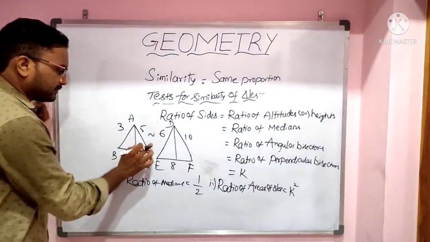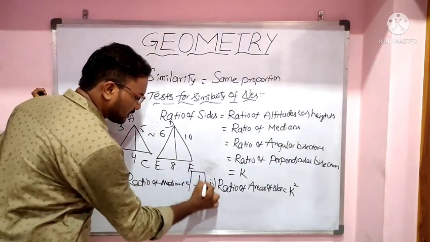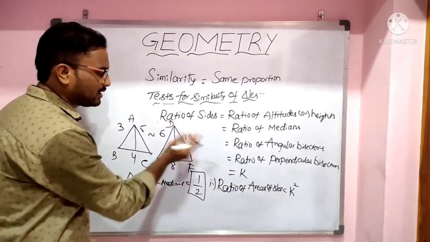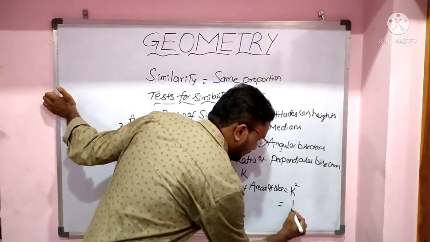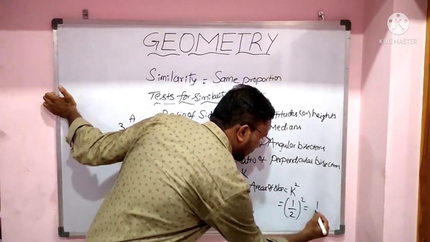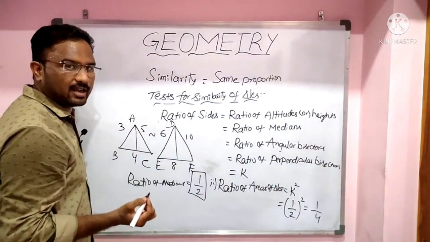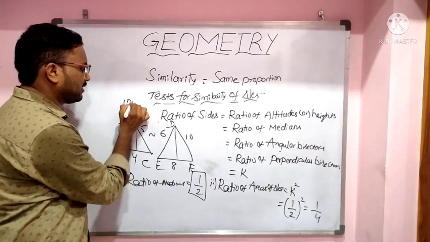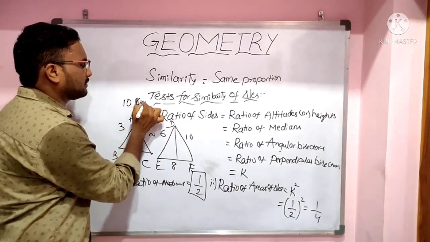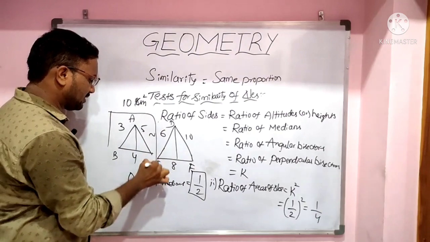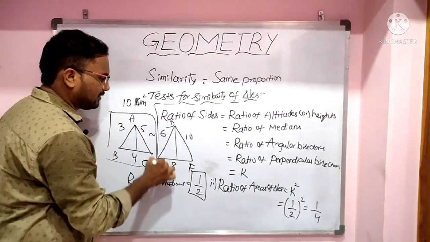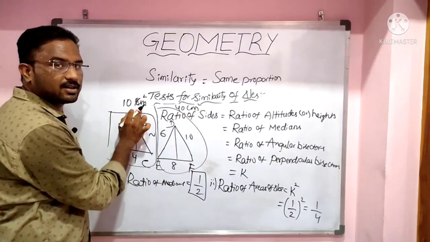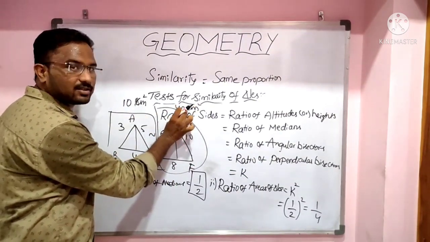Here we got the ratio of sides as 1 by 2. So if you want to find the ratio of areas of these two triangles, that equals 1 by 2 whole square, that equals 1 by 4. So the ratio of triangle areas is 1:4. If this triangle area is 10 square centimeters, then this triangle area will be 40 square centimeters.